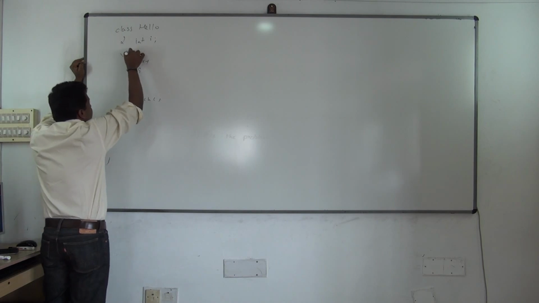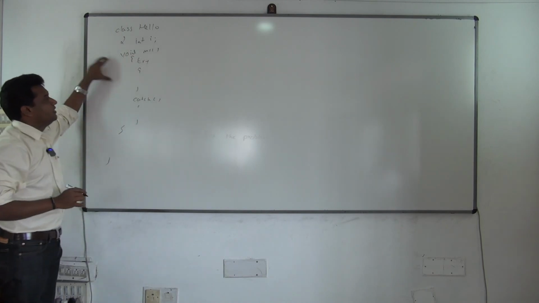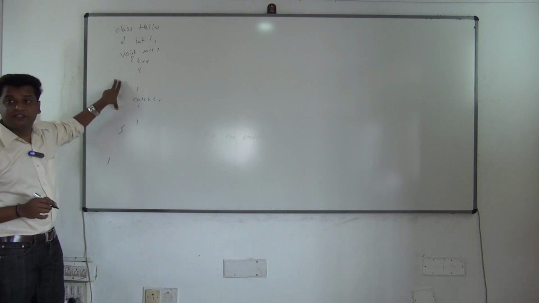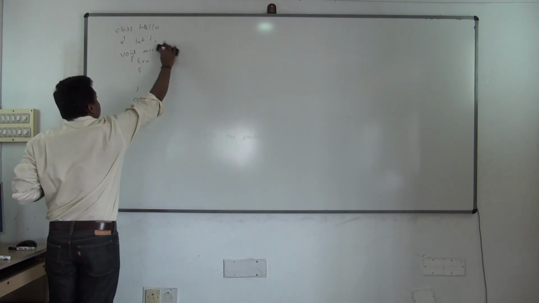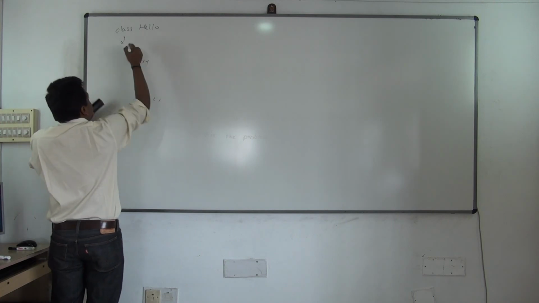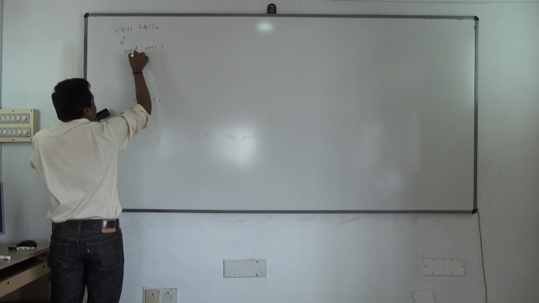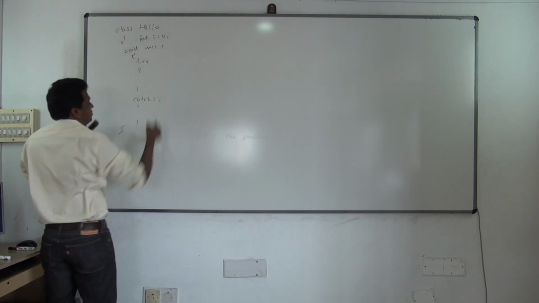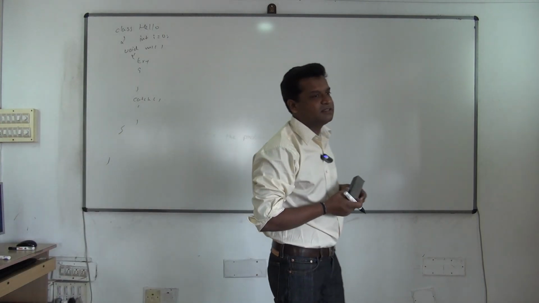Can you guess why you will use try catch only in methods? See, this is valid syntax. In M1 I am writing try catch. Understood? If you write try catch in M1 it is valid. But if you write it at the class level, it becomes invalid. Are you following now? Again, see void M1, so this is valid. Int i is equal to 0, all this is okay. But try catch should be written only in methods. Why? Can you guess?